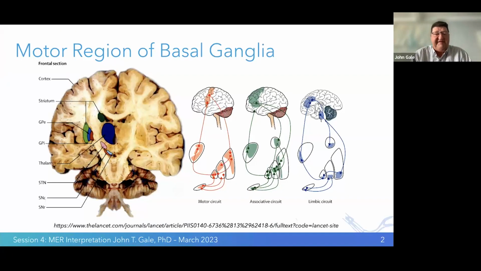So I'm a little biased. My training initially began in neuroscience, studying motor regions of the basal ganglia. But today I'm going to be talking about how that organization of the basal ganglia in terms of motor function is seen in different functions of the brain, including associative circuits and limbic.